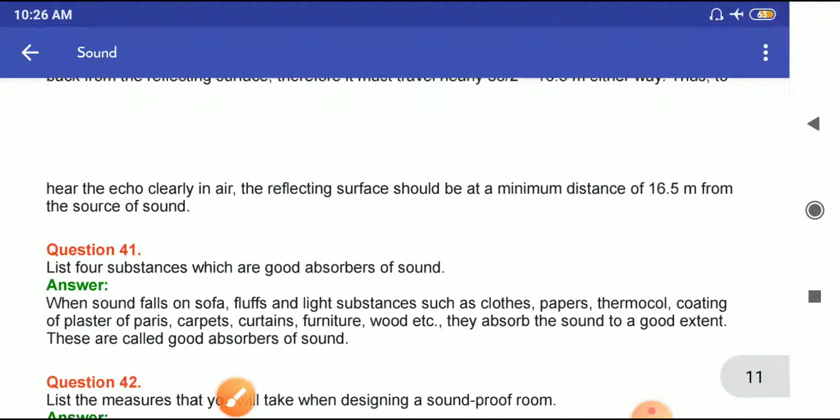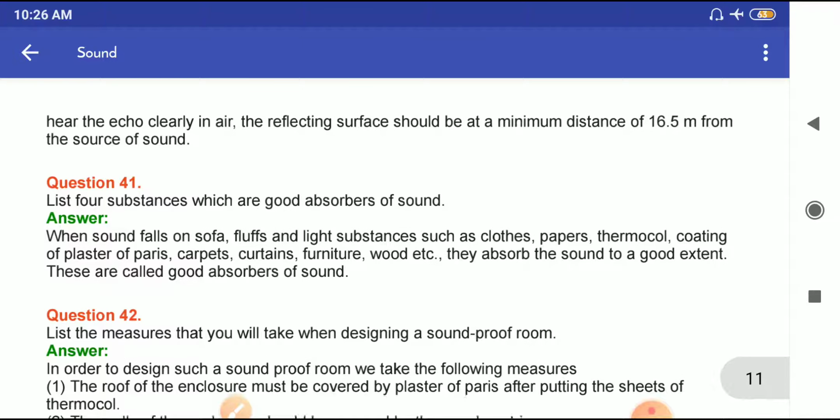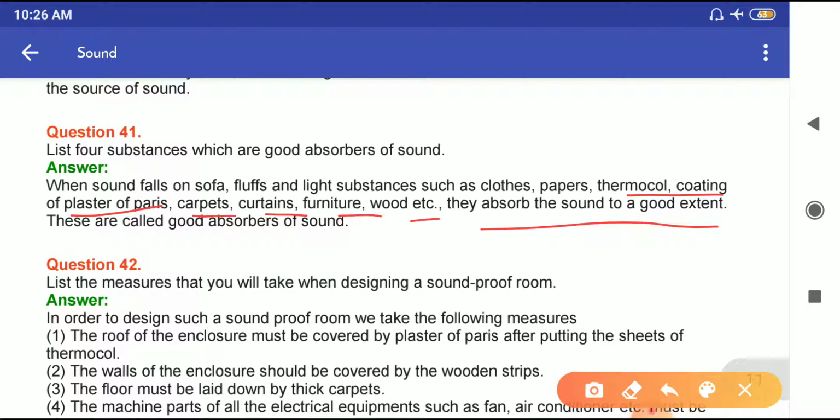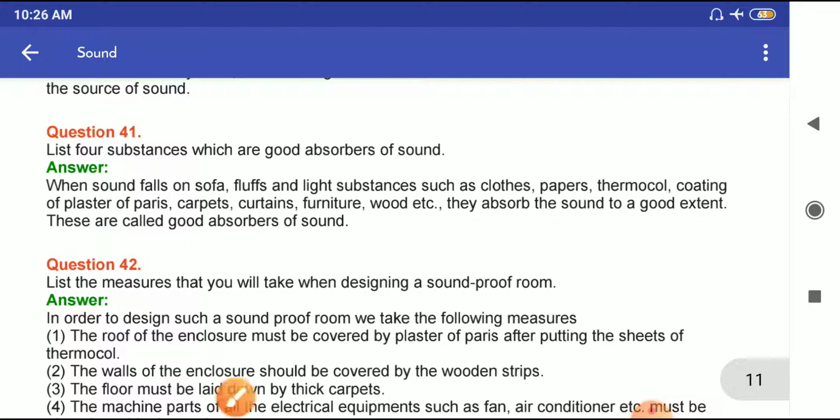Question number 41. List 4 substances which are good absorbers of sound. So, when sound falls on sofa, the fluffs, meaning fluffy items, and light substances such as clothes, paper, thermocol, coating of plaster of Paris, carpets, curtains, furniture, wood, etc., they absorb the sound to a good extent, and these are called good absorbers of sound.